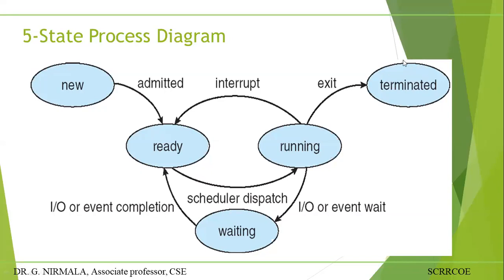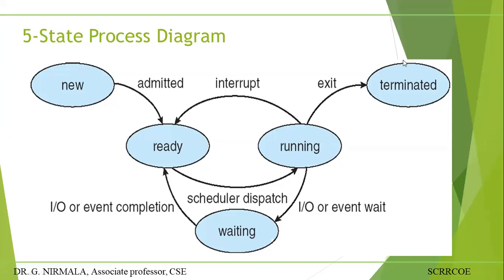Here you should observe these 5 states. First the new state, second the ready state, then the running state, and the waiting or blocked state. In some textbooks it is called the blocked state or the waiting state; both are the same. It means that for some amount of time the process is waiting for a chance at the CPU or IO devices or any other purpose, and it will be halted. That is called the blocked state or waiting state. Exit is a system call to complete the entire execution. Whenever the process exits, it is completely terminated.